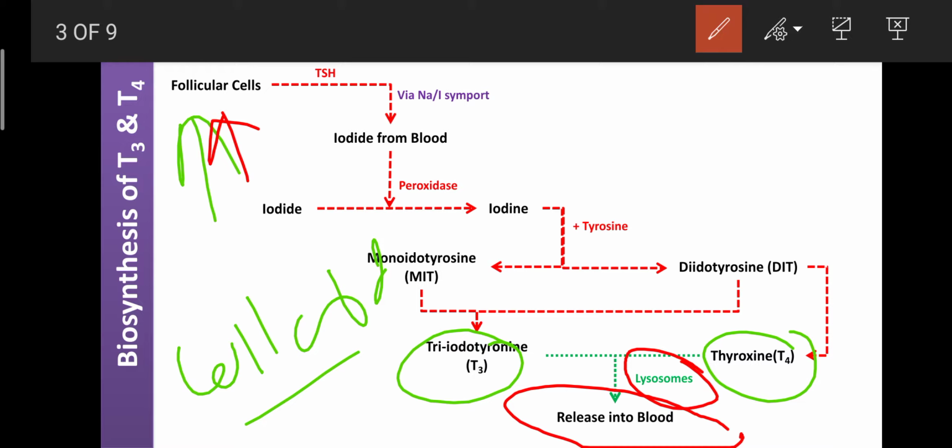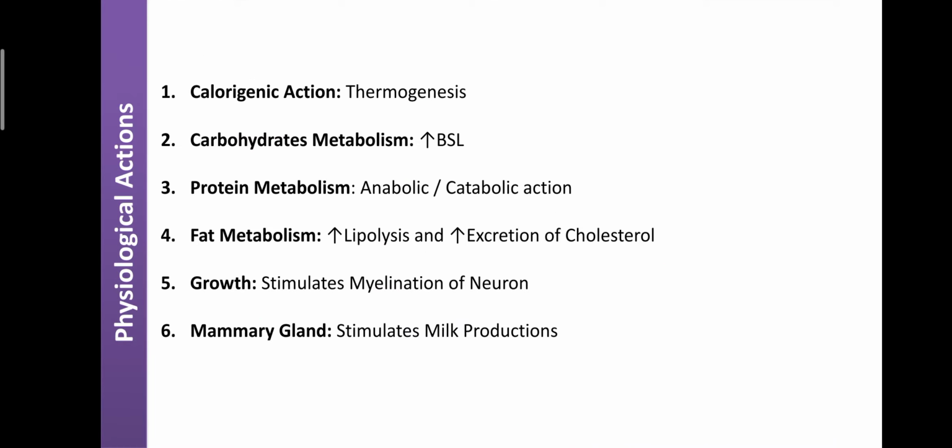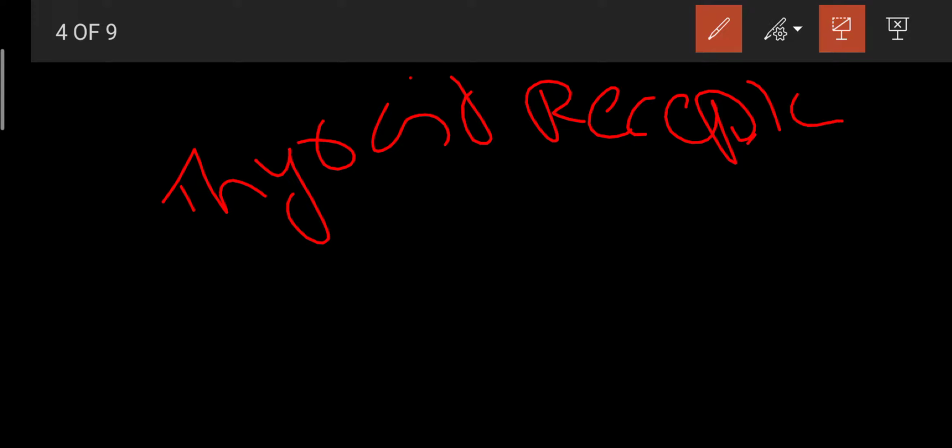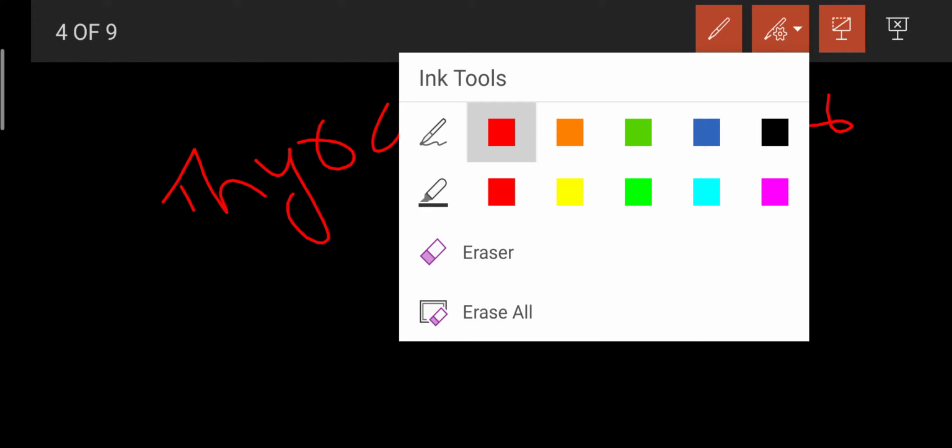So this T3 and T4 mainly act on a special type of receptors. Those receptors are known as thyroid receptors, also written as TR.